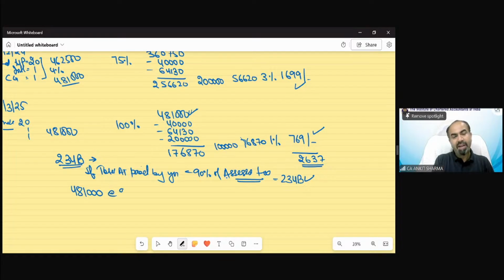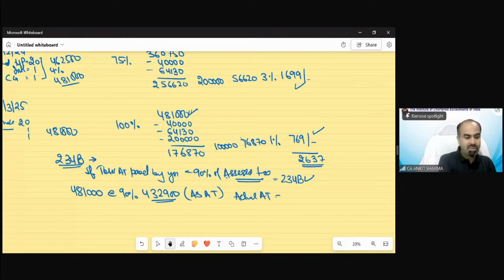Now, technically, my assessed tax in this case was 4,81,000. So I have to find out 90% of this tax. So 90% of it was at least 4,32,900, which should be paid as advance tax to escape from 234B interest. How much have we technically paid as advance tax? The actual advance tax paid by us was 40,000 plus 64,130 plus 2 lakh plus 1 lakh.